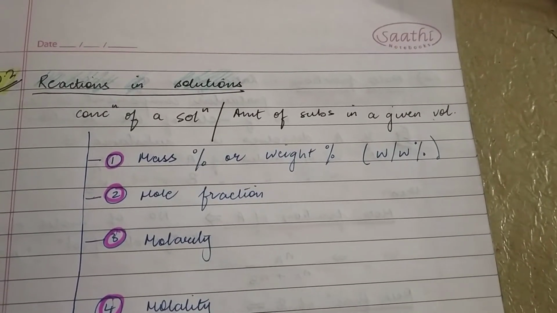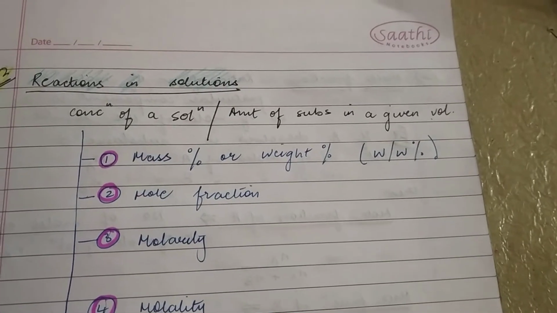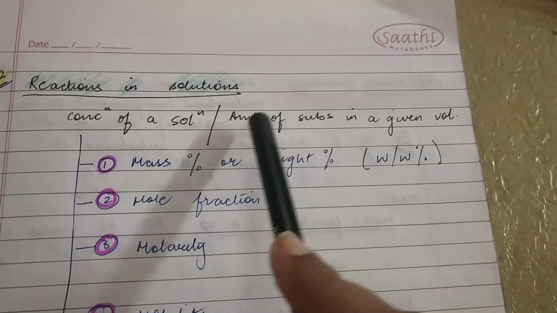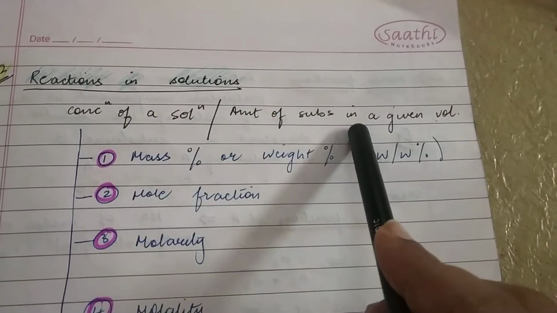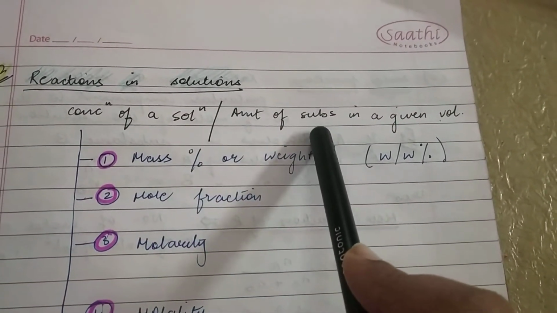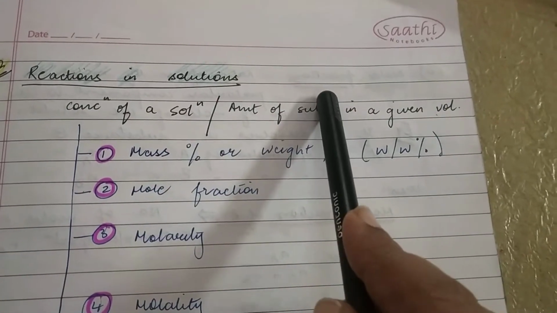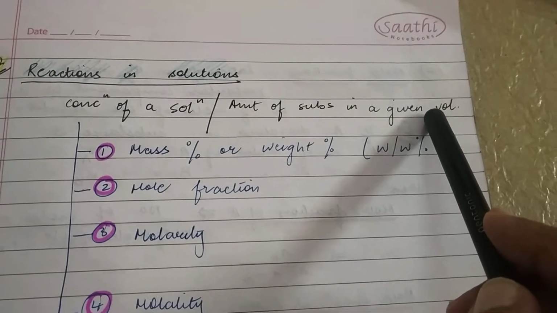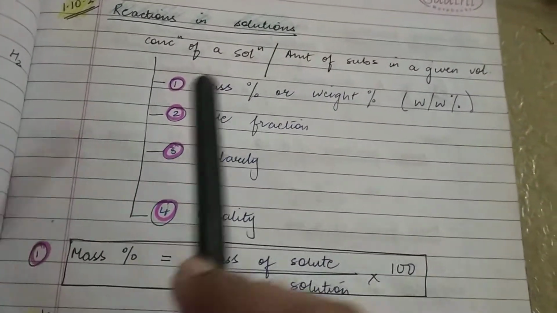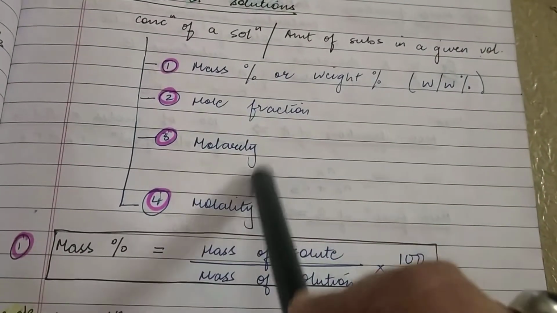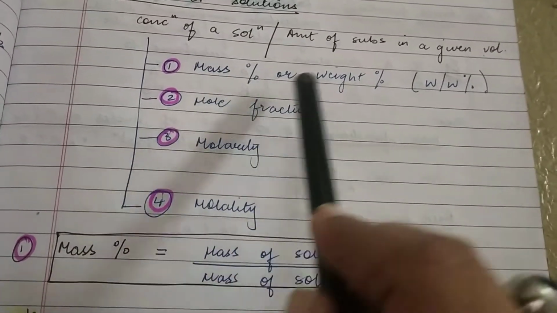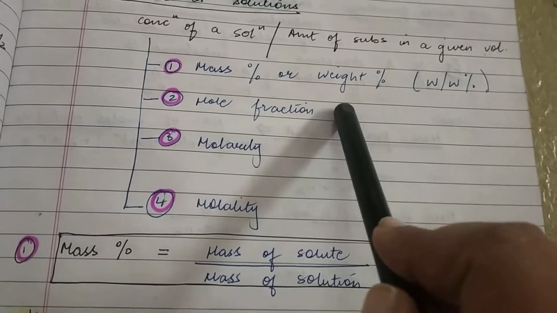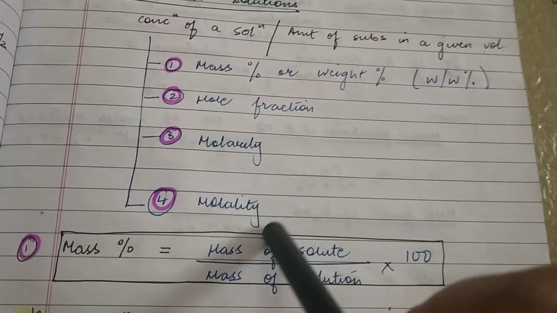Those are concentration terms, and in this context I am going to talk about concentration of a solution, that is, the amount of a substance in a given volume. If only amount was there, then we don't call it a concentration term. But when we talk of the amount in a given volume, then we talk about concentration. So in this we are going to discuss these four terms: mass percent, also known as weight percent, W by W, that is weight by weight percent, mole fraction, molarity and molality.